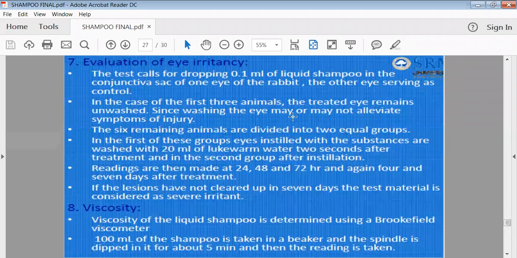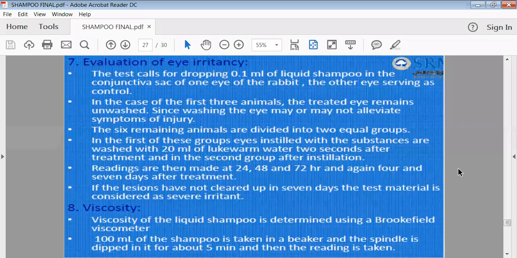Then evaluation of eye irritancy. Now it is mandatory that whatever preparation is prepared should not be irritant to the eye, or should not have any kind of irritancy, or simply it should be safe for your child or for the ultimate users. So for that purpose, we have to carry out the eye irritancy test.